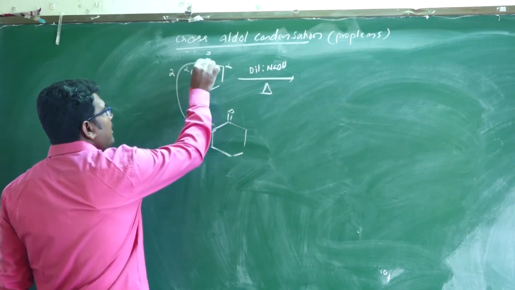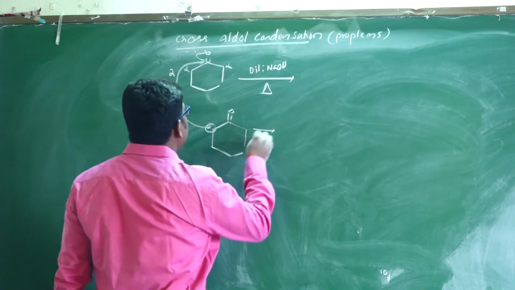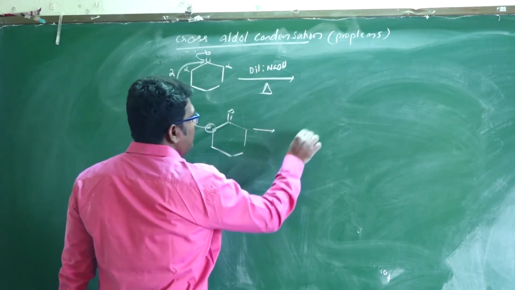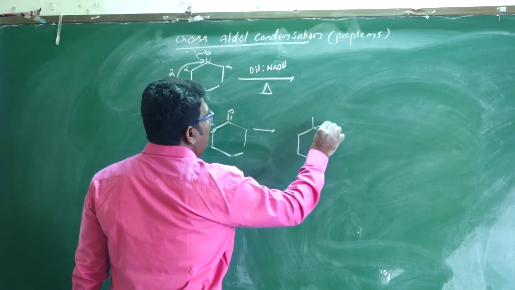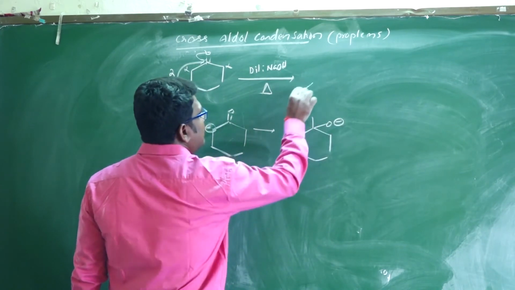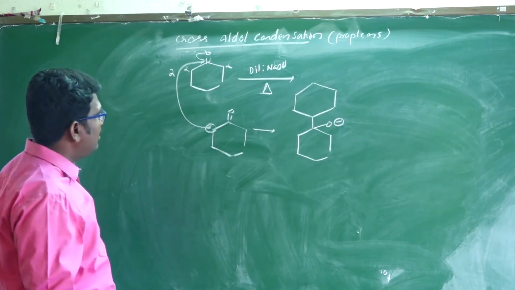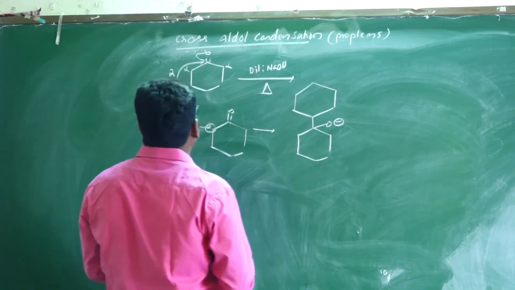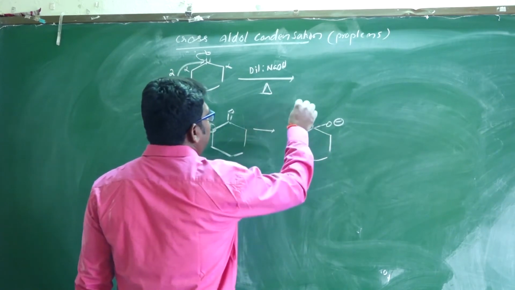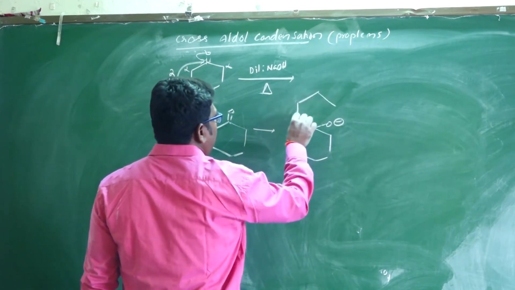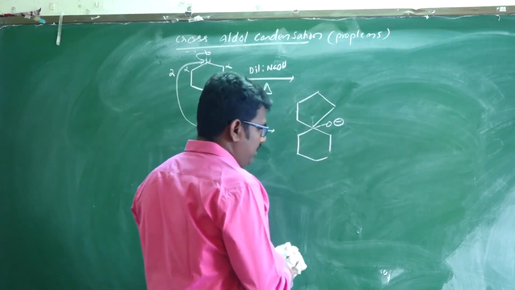This will attack here, with shifting of electrons, forming O minus with a 6-membered ring attached here.